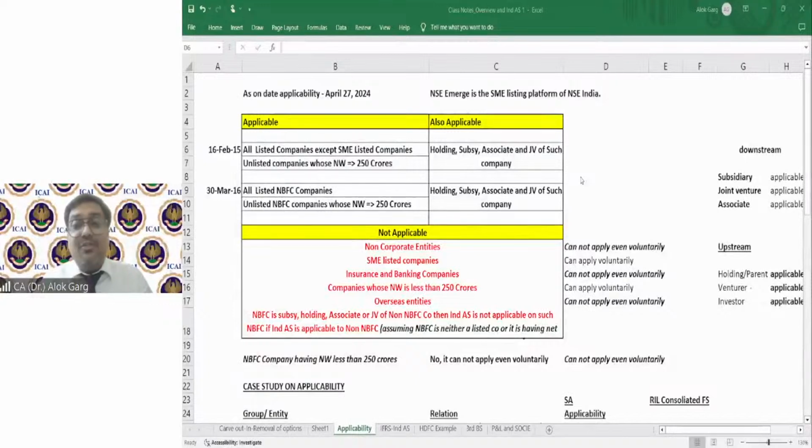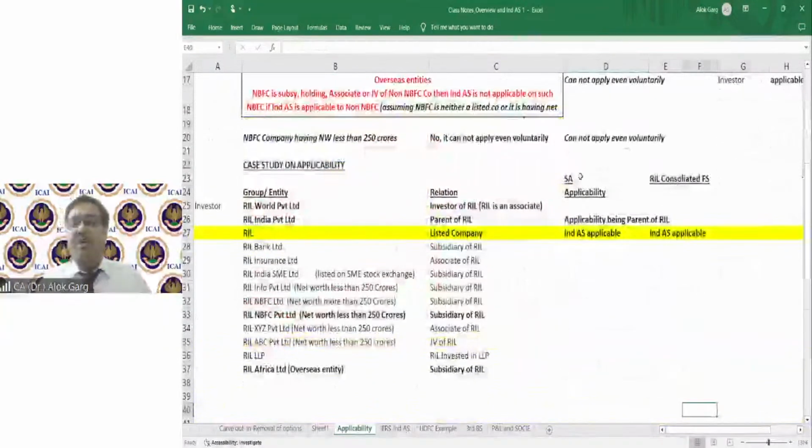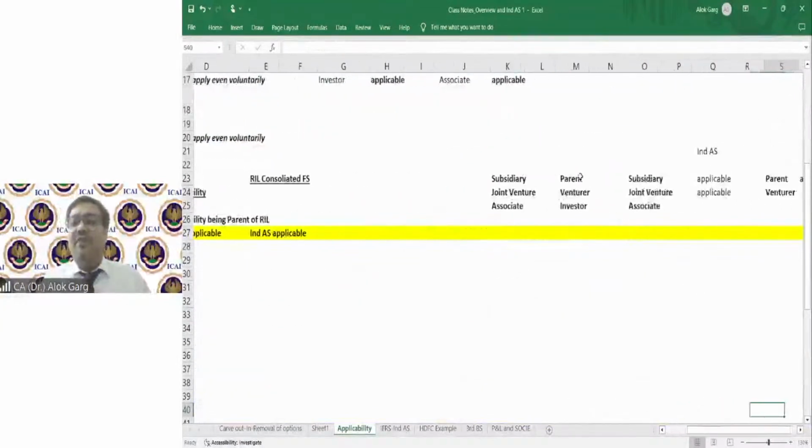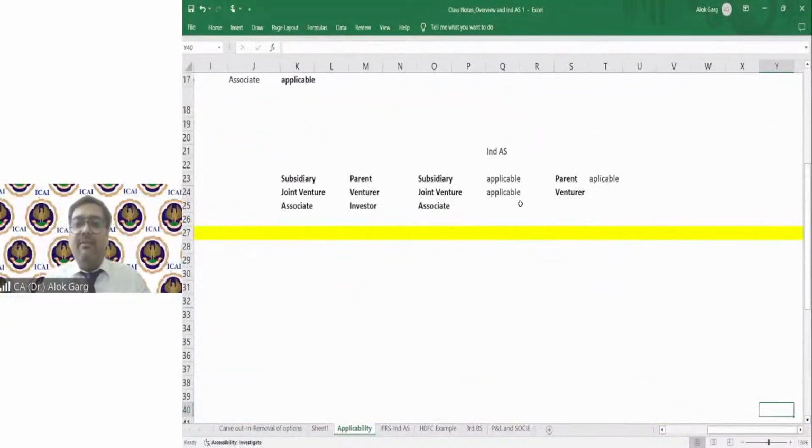So friend, if IND AS is applicable to the joint venture, it is not automatically applicable to the venturer, right? It is not applicable to the venturer. Why? Because the word used is only holding. If IND AS is applicable to an associate, whether it will be applicable to the investor? Not applicable.